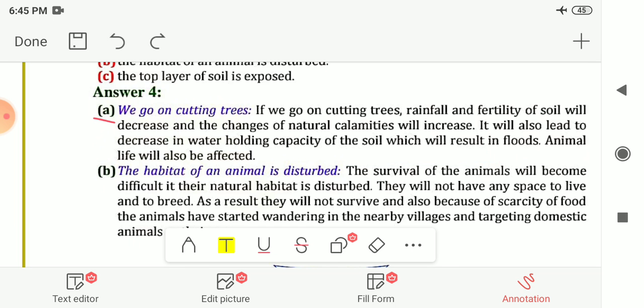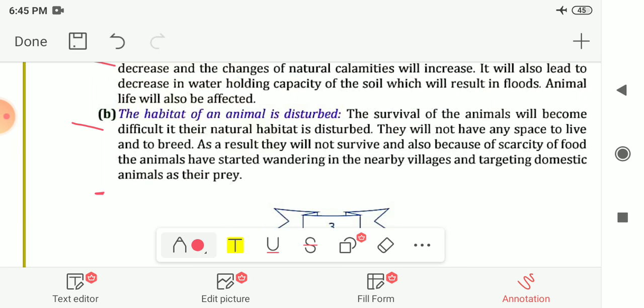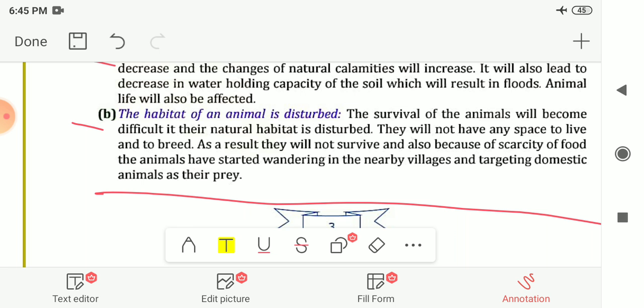Next is the habitat of an animal is disturbed. So the survival of animals will also become difficult if their natural habitat is disturbed. Then they will not have any space to live and to breed. As a result, they will not survive, and also because of scarcity of food, the animals have started wandering in the nearby villages and targeting domestic animals as their prey, or sometimes they are also targeting human beings.